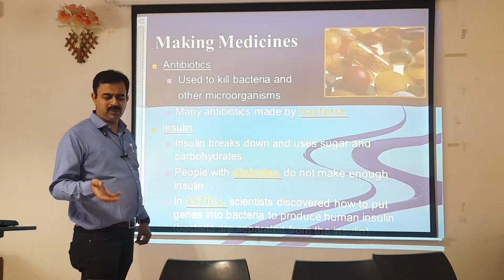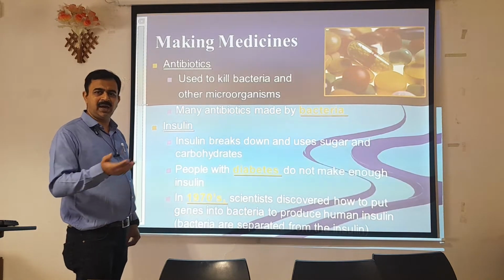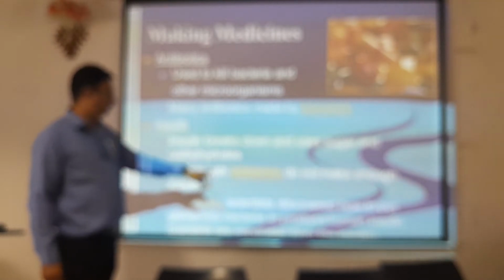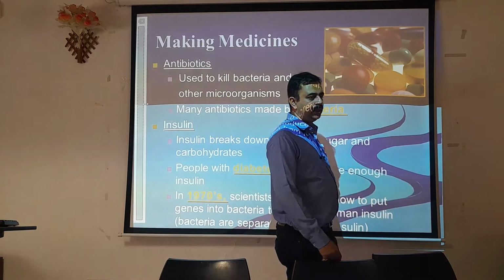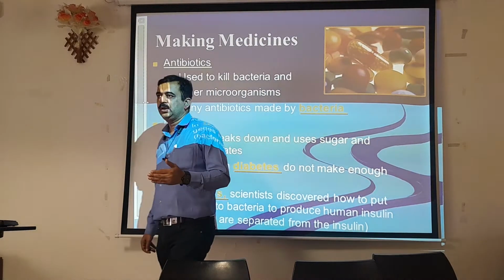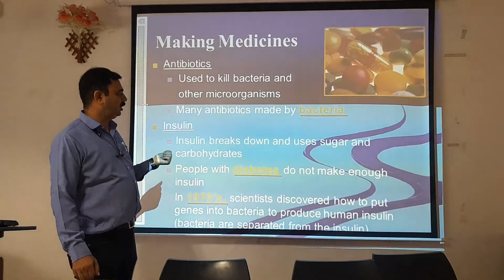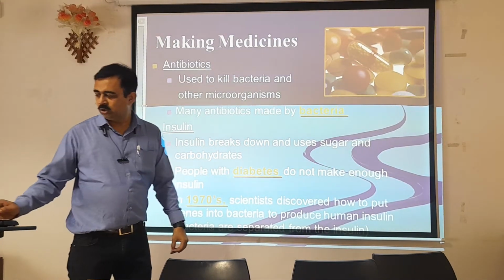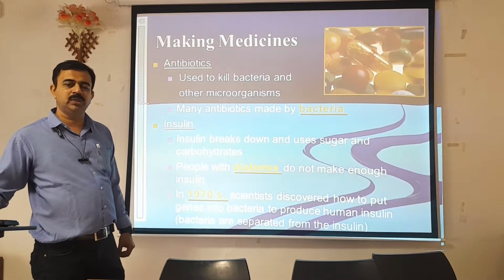A number of antibiotics, streptomycin, penicillins, cephalosporins, are produced by microorganisms. People with diabetes do not make enough insulin. In 1970, scientists discovered how to put genes into bacteria to produce human insulin, and the insulin is then separated from the bacteria. Ultimately, the production of insulin has been developed because of recombinant DNA technology, which is one of the most emerging fields, and it is helpful for human beings, basically those who are suffering from diabetes.